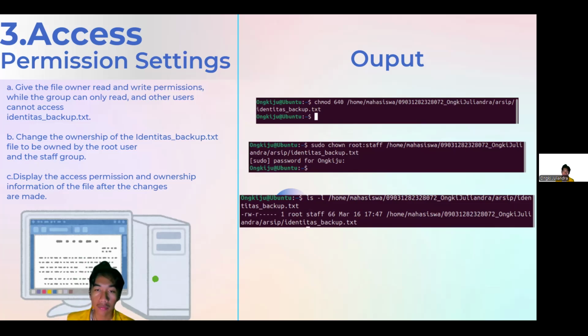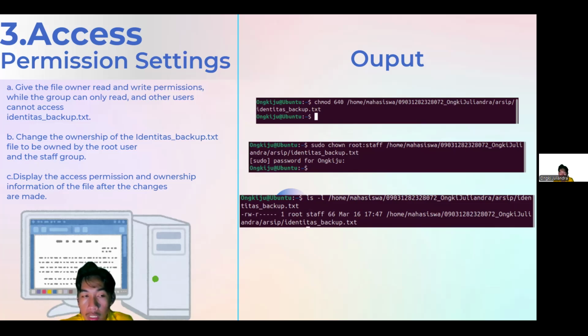Okay, after that, we need to change the ownership of identitas_backup. So we use sudo chown root:staff /home/mahasiswa/name_nama/arsip/identitas_backup. After that, to change the ownership, we need the password. So I'm entering the password. After that, that means we already changed the ownership of the identitas_backup.txt file.